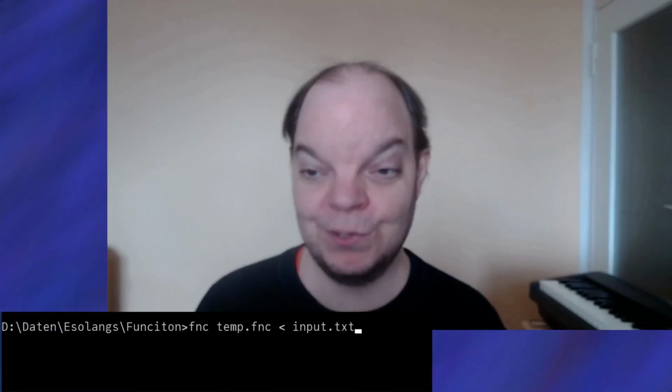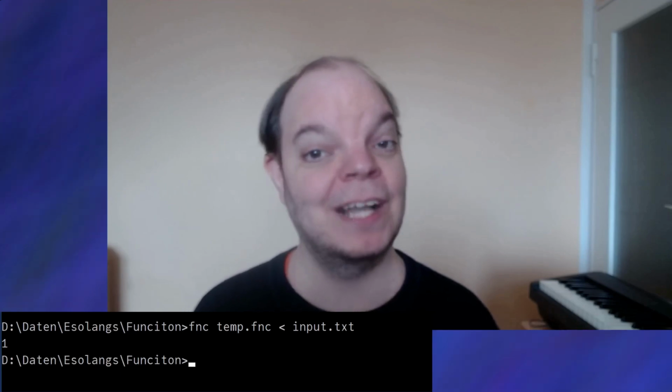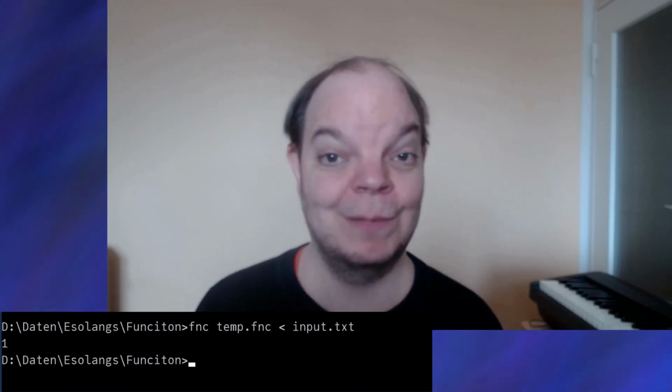To give you an example, I'm just going to create this very simple file here containing a single character, the digit 1. And then I'm going to invoke my program with that input, and you will see that it will actually output the same number, the number 1.